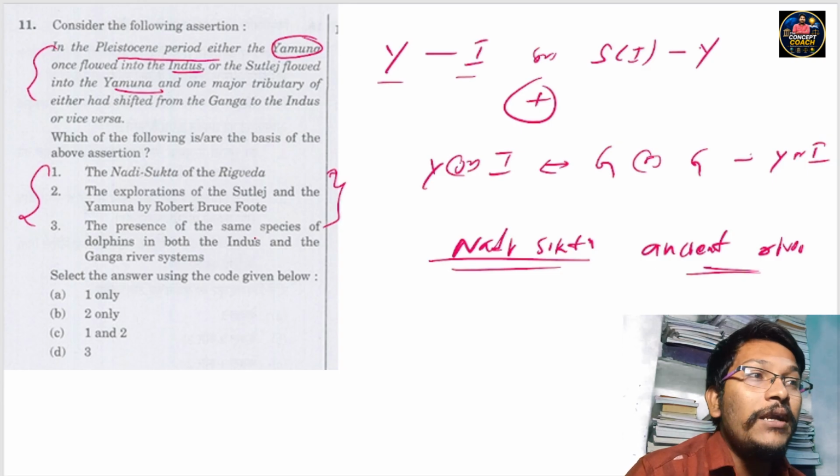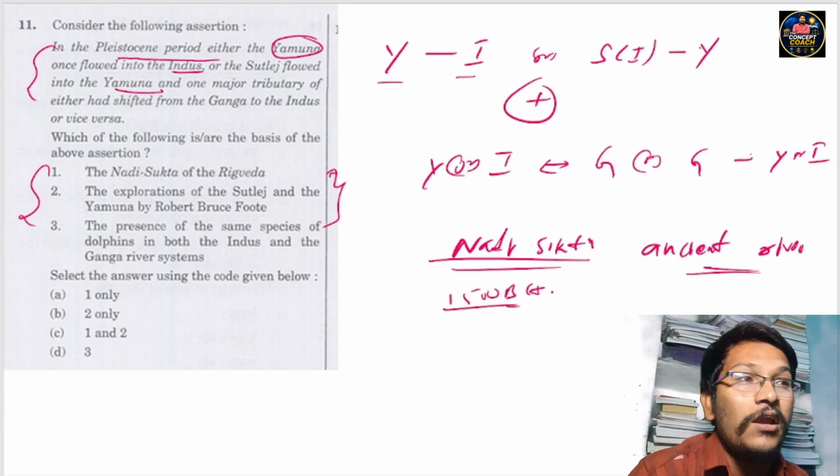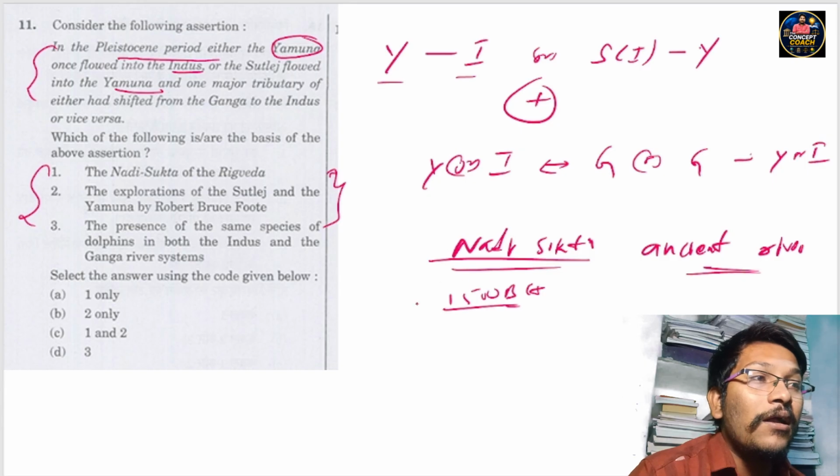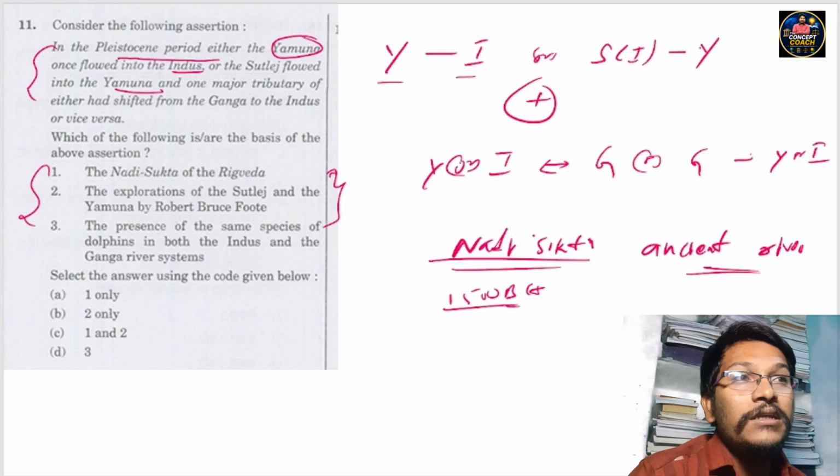Also we concluded that the Rigveda belongs to around 1500 BCE, 600 to 1500 BCE. But the Pleistocene period was nearly 12,000 years ago. So the Rigveda period could not explain the Pleistocene drainage system.